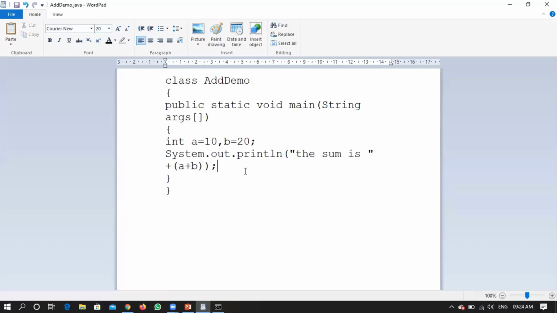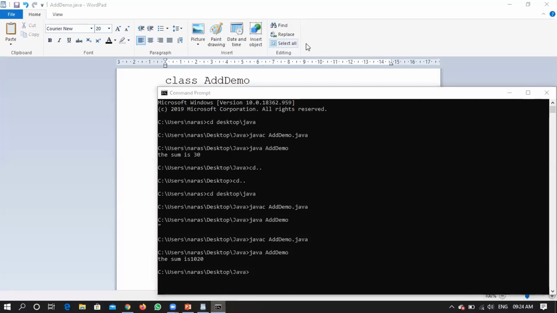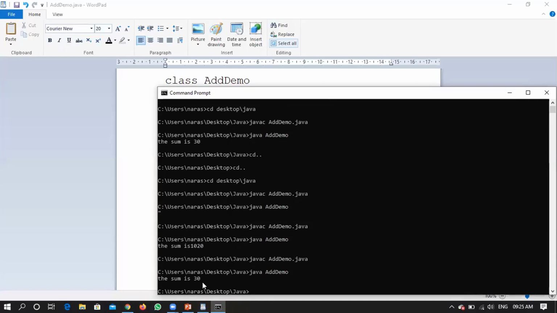Right? Shall we check once? The beauty of a programming language is that whatever you are thinking, you can modify everything and cross-check whether whatever I have thought is correct or not. Right? So compile, no errors, run. It has shown you. Hope it is clear with the modification whatever we have done.